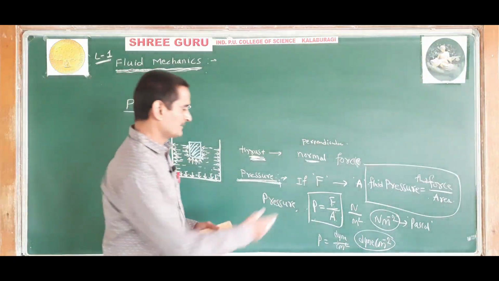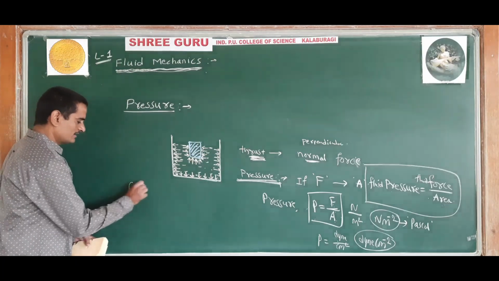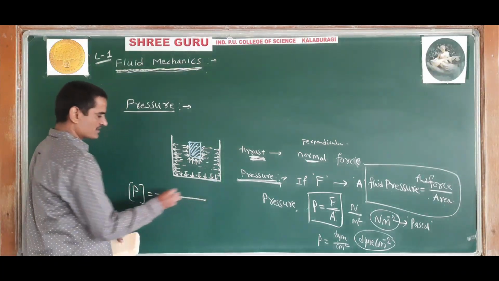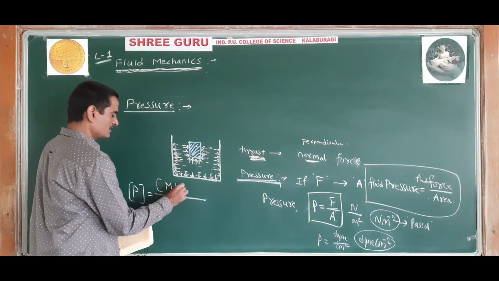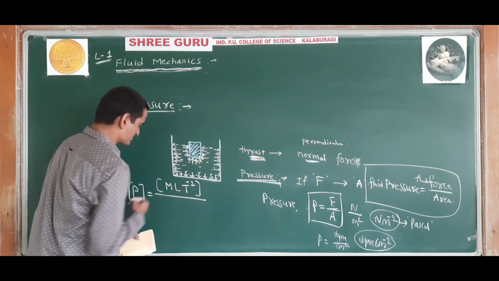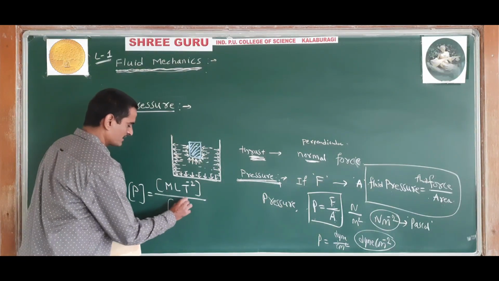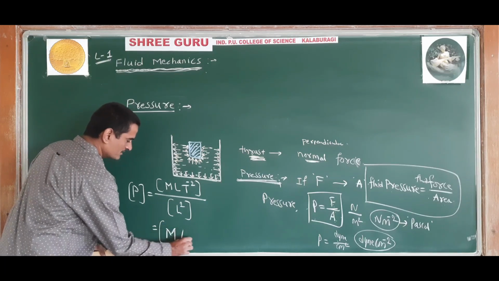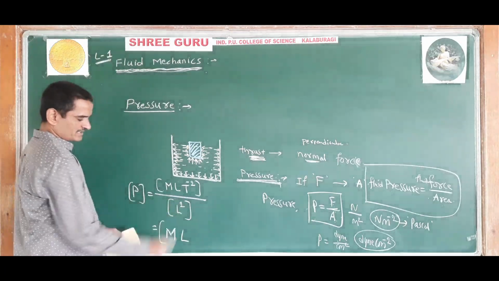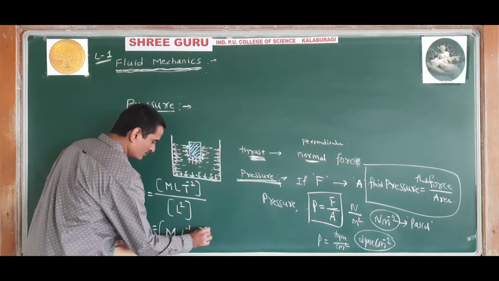And the dimensional formula, you can even write the dimensional formula of force. What is the dimensional formula of force? M raised to 1, L raised to 1, T raised to minus 2. And the dimensional formula of area is L raised to 2. So therefore you will get M raised to 1, L raised to 1 minus 2, that is minus 1, and T raised to minus 2.